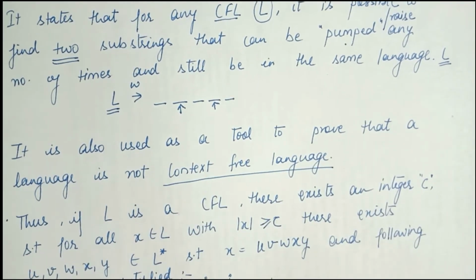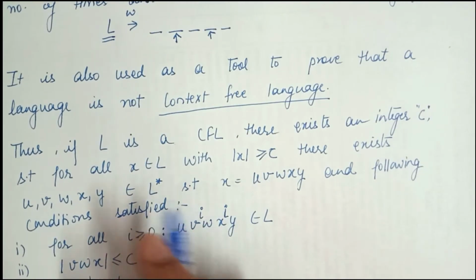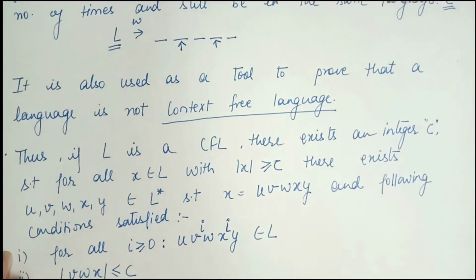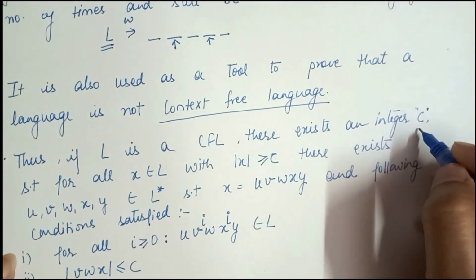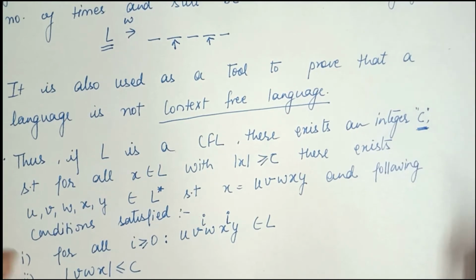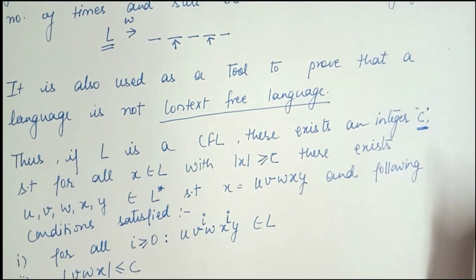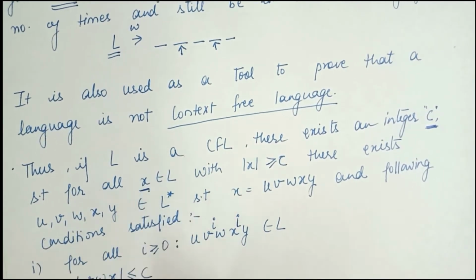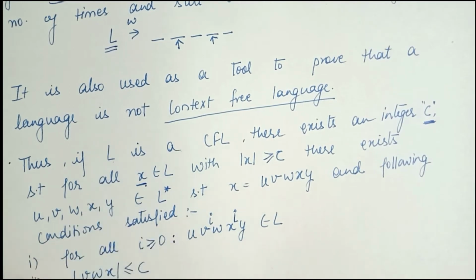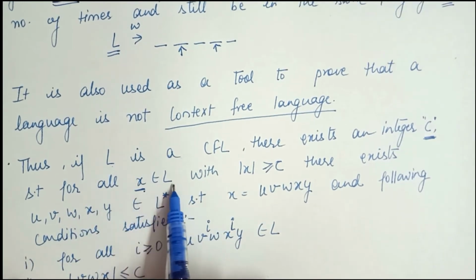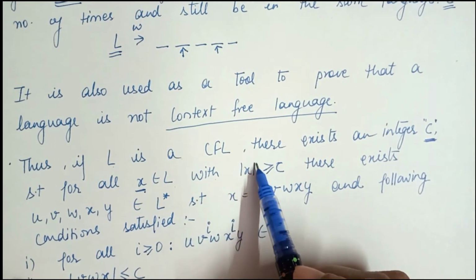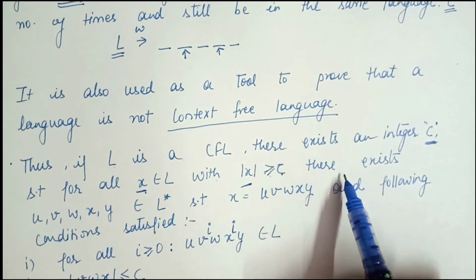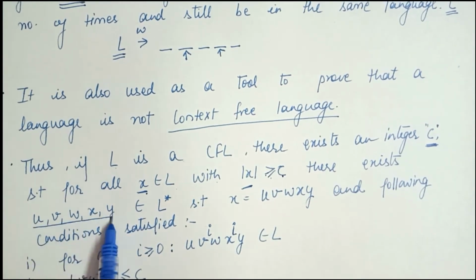There are some steps to follow. If a language L is context free, then there exists an integer C, which is the pumping length, such that for all x, where x is a string which comes from this language, that is, for all x which belongs to L with the length of x greater than or equal to this pumping length C, there exist these 5 parts.